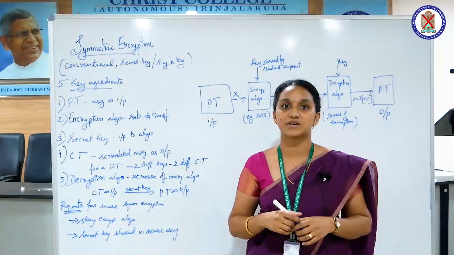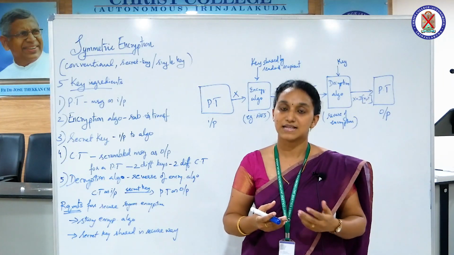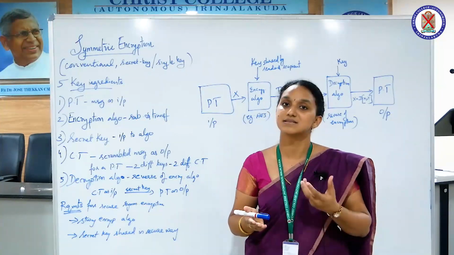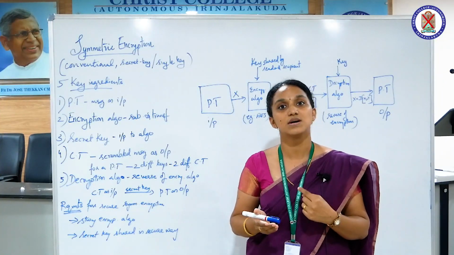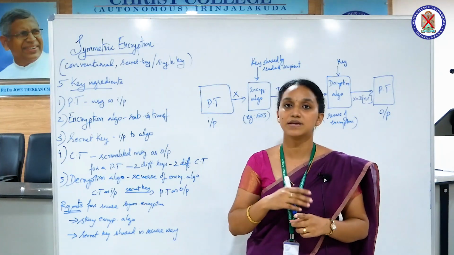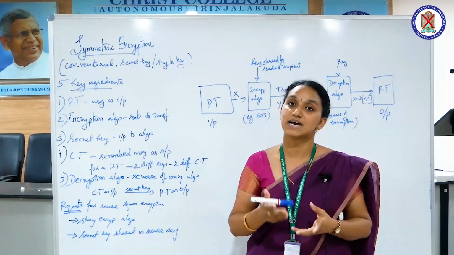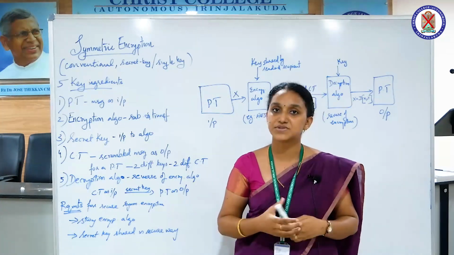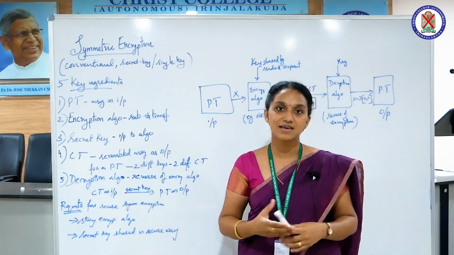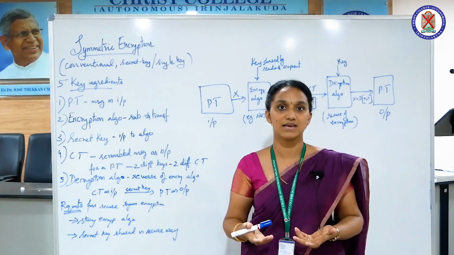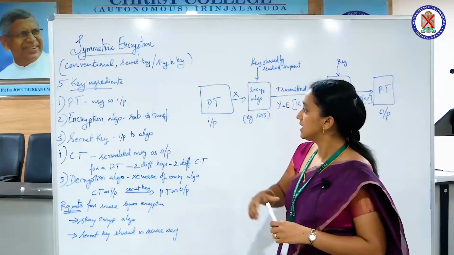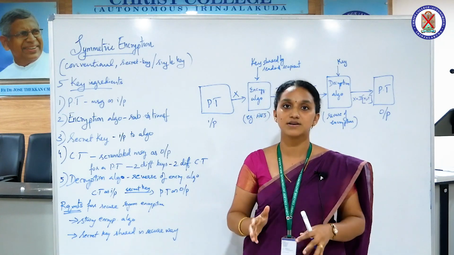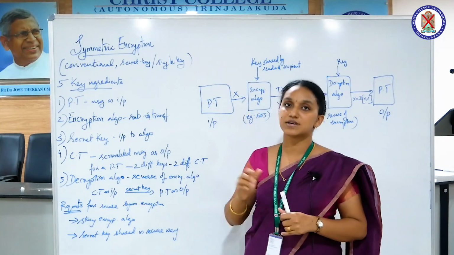What do you mean by symmetric? Symmetric means same. That is, both the sender and the recipient are sharing the same key. So there is only one key which is being shared by both the parties. In that case, such types of encryption can be termed as symmetric encryption or single key encryption or secret key encryption. Okay, now let's see the important ingredients, the key ingredients of symmetric encryption.